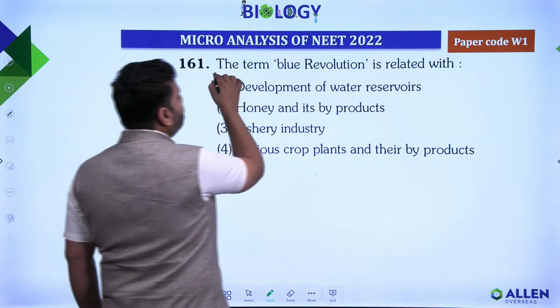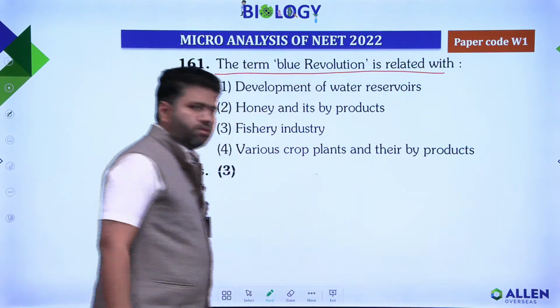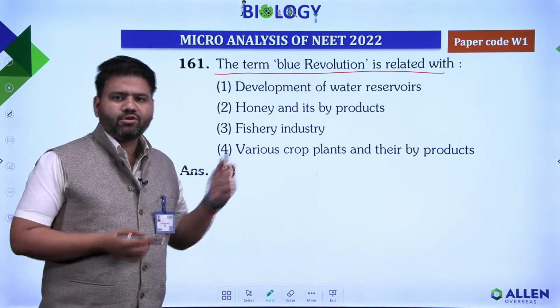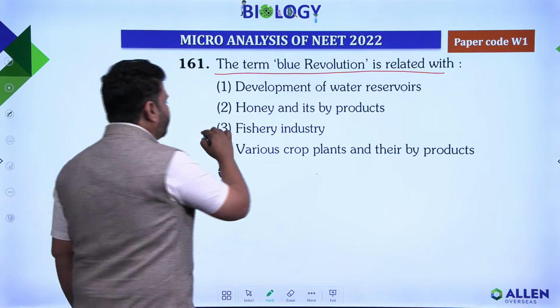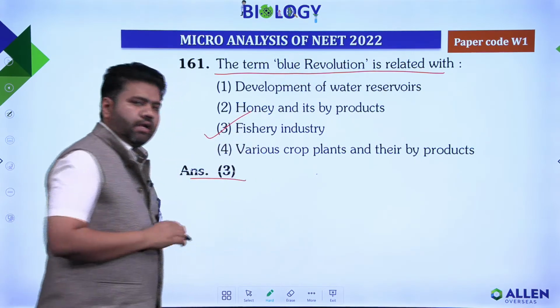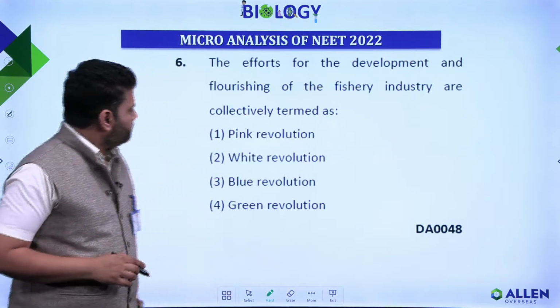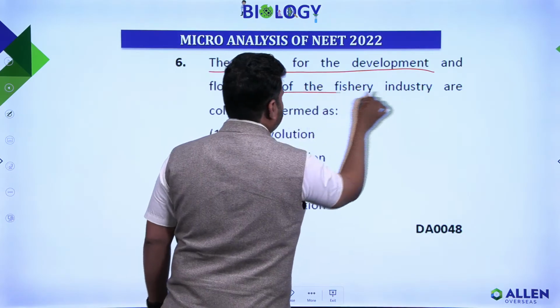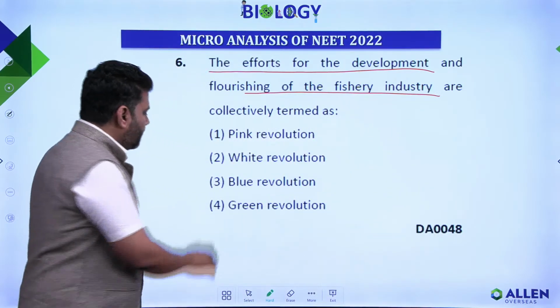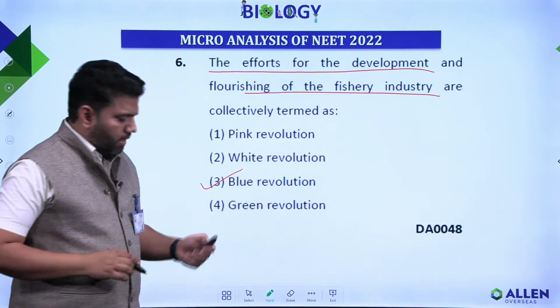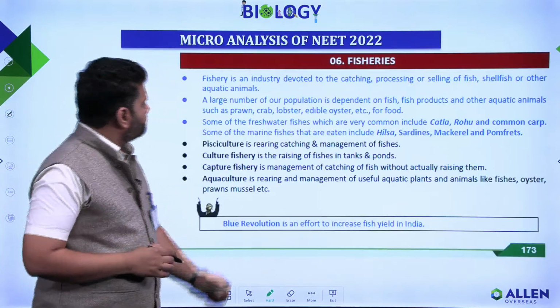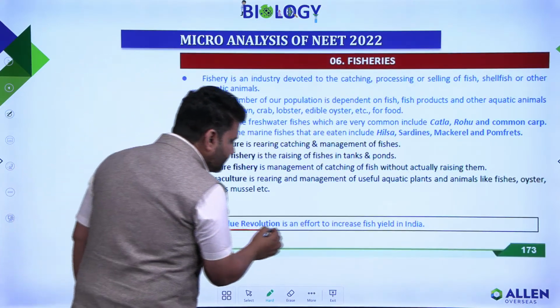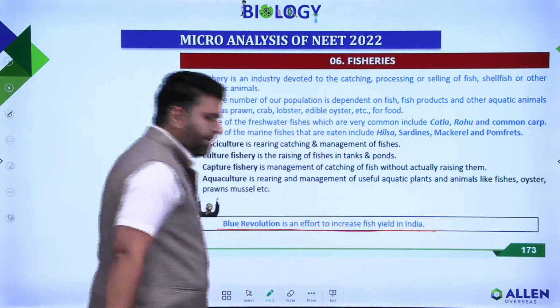Now let's see the next example. The term blue revolution is related with, all of you know this concept, very easy. It is fishery industry, option number 3. Now the same question from the Allen module. Please see, the efforts for development and flourishing of the fish industry are, the answer will be blue revolution. Now the theory part from your Allen module. Blue revolution is an effort to increase fish yield in India.